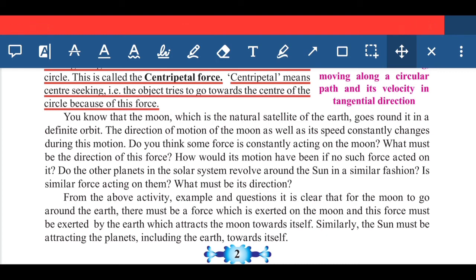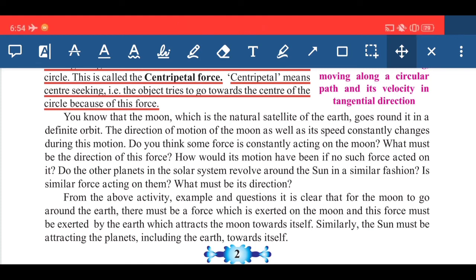There are many questions because of this concept, that is gravitation as well as this centripetal force. The same fundamental principle is applicable for the planets in the universe.